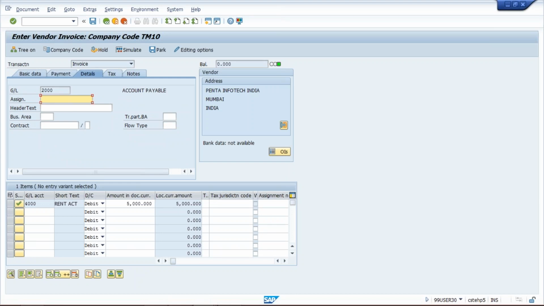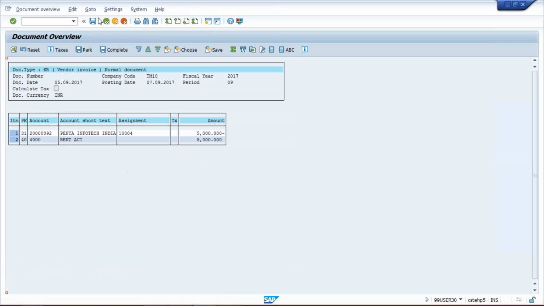So in the assignment field, generally, let's suppose the vendor has sent you invoices. While posting this, we are going to give this invoice number here. This is the invoice number, let's suppose. So this I have given, I have posted an invoice worth of this one. Click on simulate and then save it, in the sense post it.